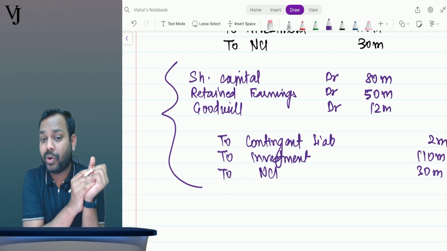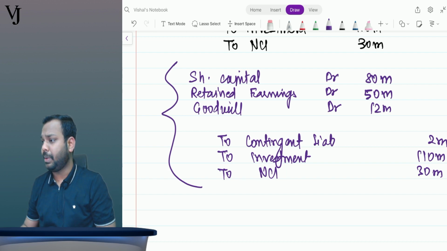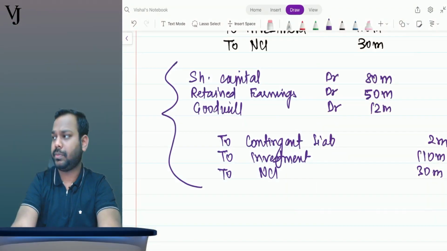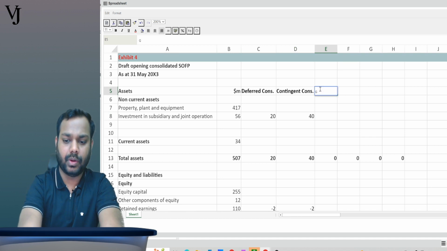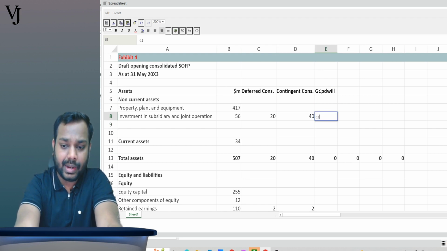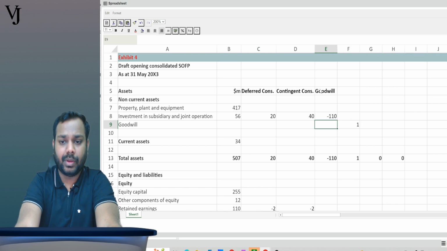for recognizing what? Goodwill. Now come to the pre-populated file. See, it is here. So let's write here, goodwill. Now how to record goodwill? So first of all, what we'll do? We will reduce investments by what? 110. Then what we'll do? We will record goodwill by what? 12.